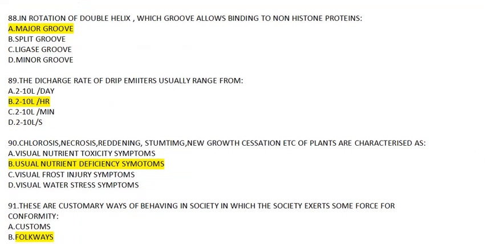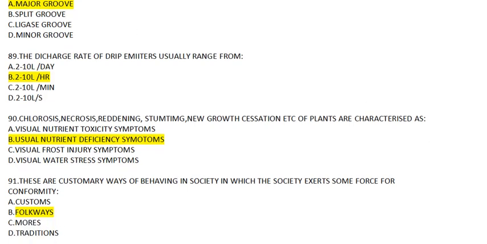Question number 88. In rotation of the double helix, which groove allows the binding of non-histone proteins? Now, in the major groove, the DNA binding proteins are bound, so the answer will be major groove, A. 89. The discharge rate of drip emitters usually ranges from... Answer will be B, 2 to 10 liters per hour.